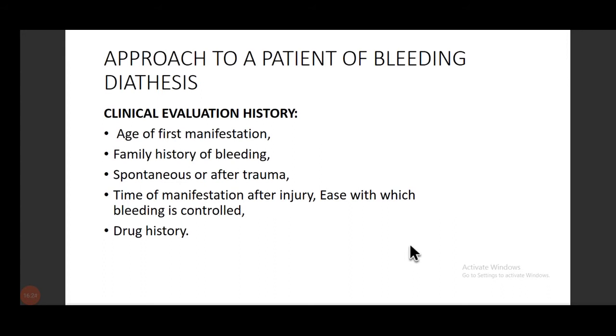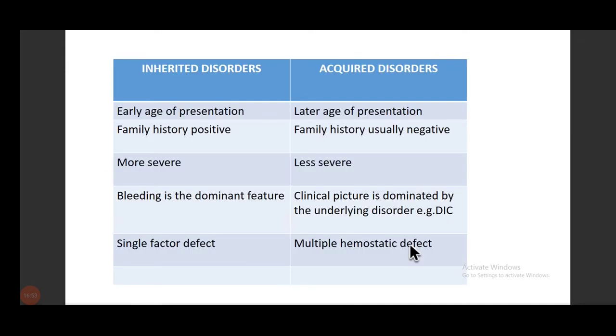Then the time of manifestation after injury, for example a trauma 2 to 4 hours before and now the patient is bleeding, and the ease with which the bleeding is controlled. And last but not least, we will also ask about any drug history. This also includes whether the patient had any oral anticoagulants.